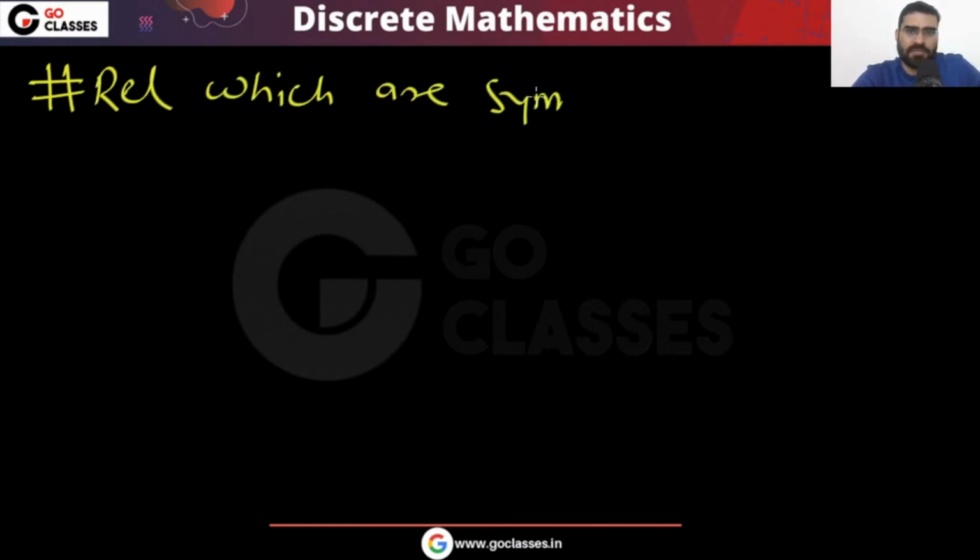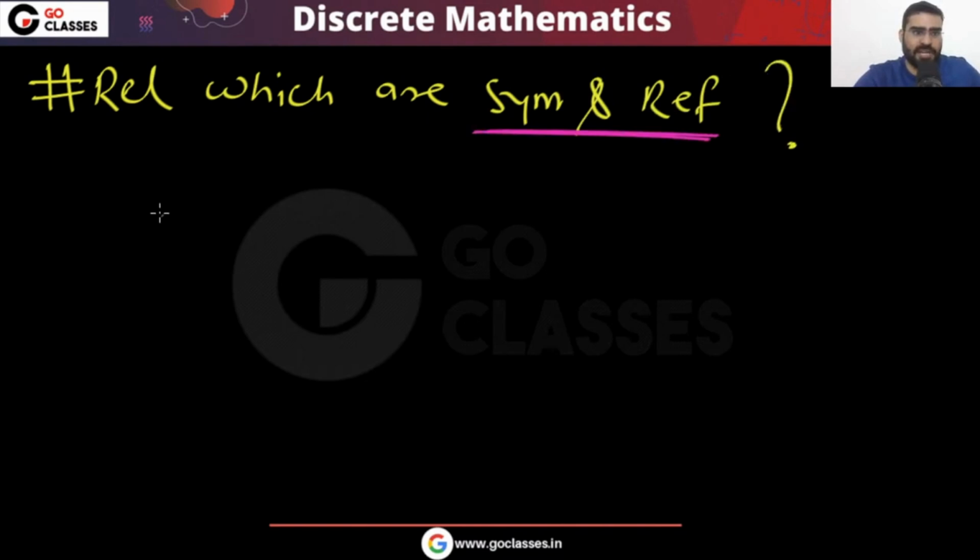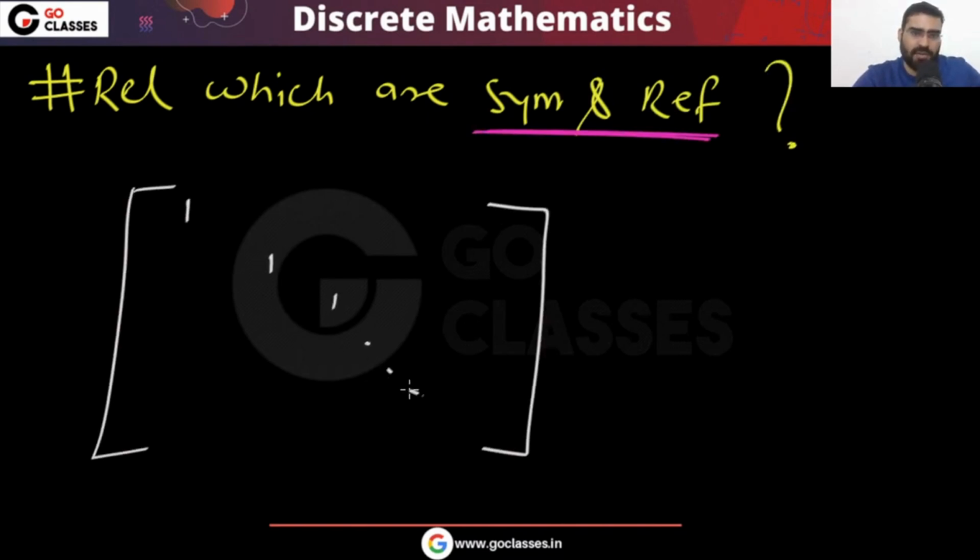How many relations are symmetric and reflexive? Remember, symmetric and reflexive means all the main diagonal entries will be 1.